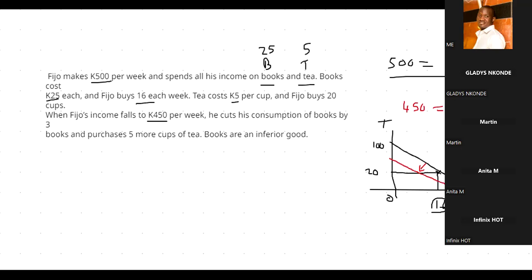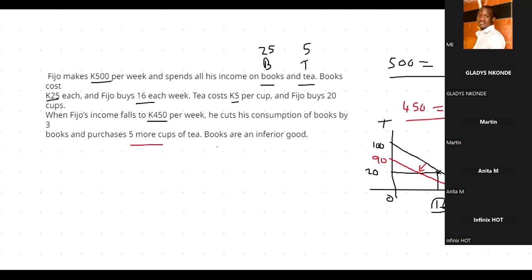So our intercepts will be 450 divided by 5, which gives 90, and 450 divided by 25, which gives 18. So here we have 90 and 18. He cuts his consumption of books, and buys 5 more cups of tea.